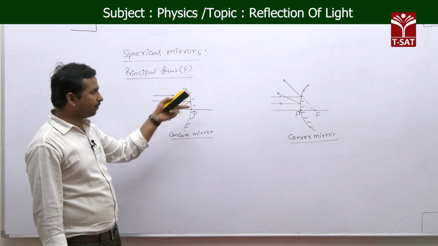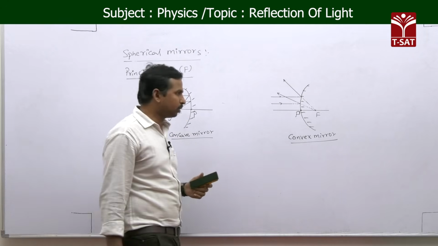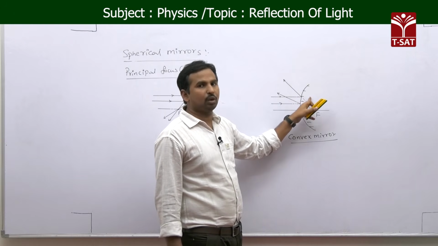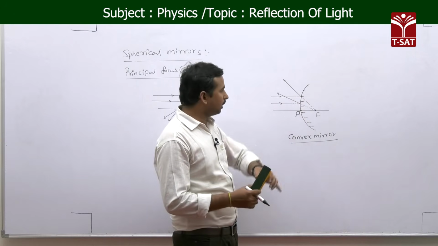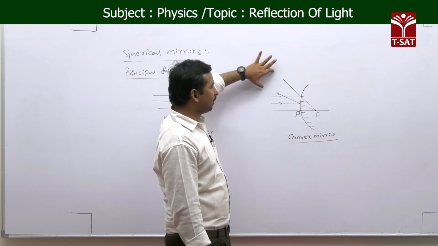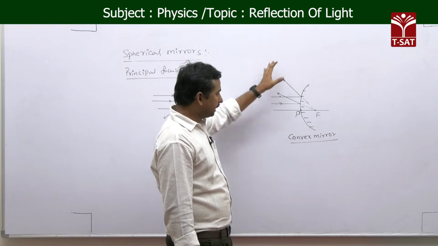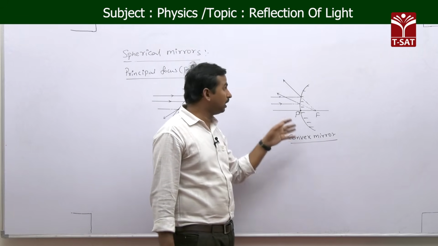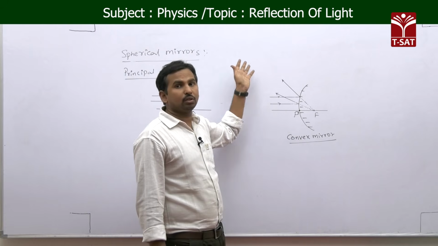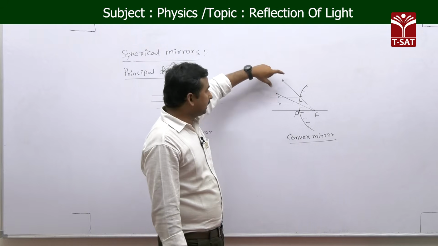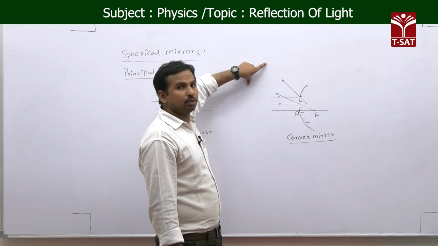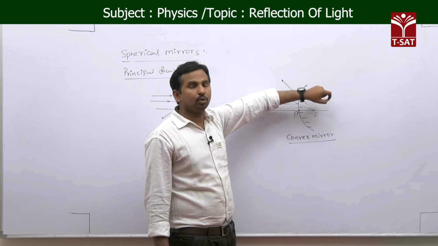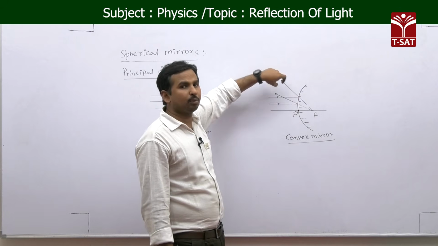In the same way, for a convex mirror also, if you are taking a parallel beam of light rays incident on this convex mirror, after reflection the light rays are diverging away from the mirror, because the convex mirror has a diverging nature. So after reflection the light rays move away from each other, and they appear to meet at a point, which means those light rays appear to be coming from a point.